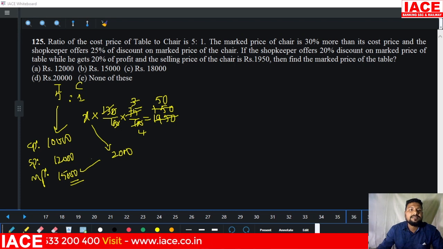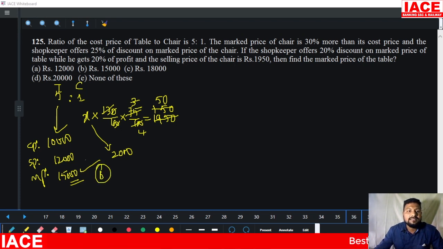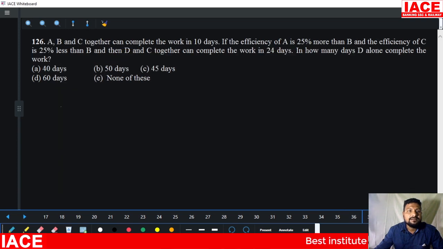That means here the market price is 15,000. Option B is correct. Which option is correct? Option B is correct.